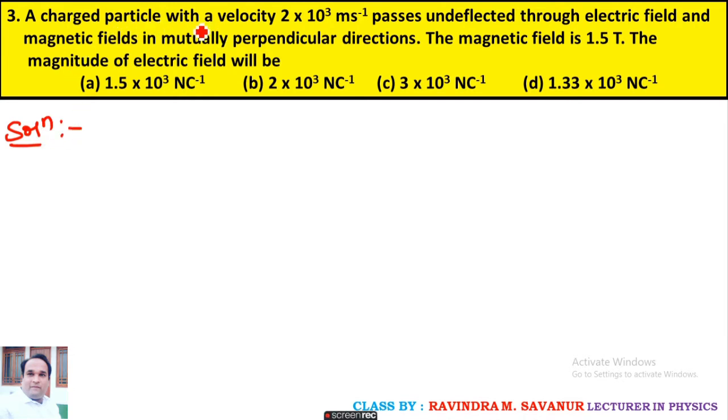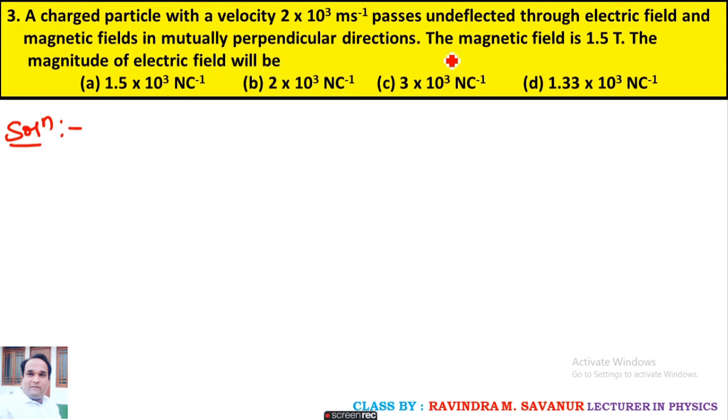A charged particle with velocity 2 into 10 to the power of 3 meter per second passes undeflected through an electric field and magnetic field in mutually perpendicular directions. The magnetic field is 1.5 Tesla. Then the magnitude of the electric field will be how much?